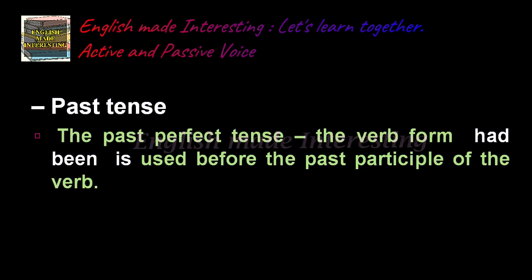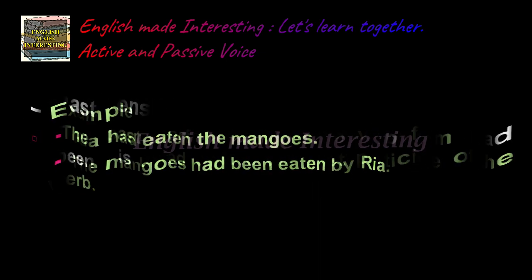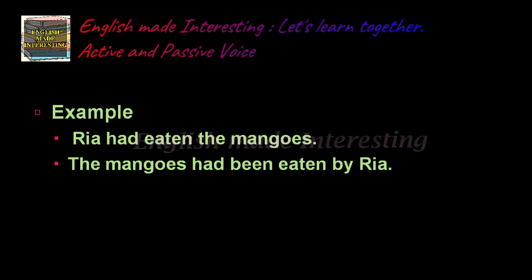The past perfect tense. The verb form had been is used before the past participle of the verb. Example, Riya had eaten the mangoes. It is the active form. When you change it into passive form, the mangoes had been eaten by Riya.